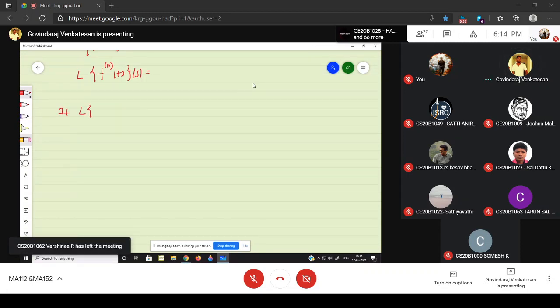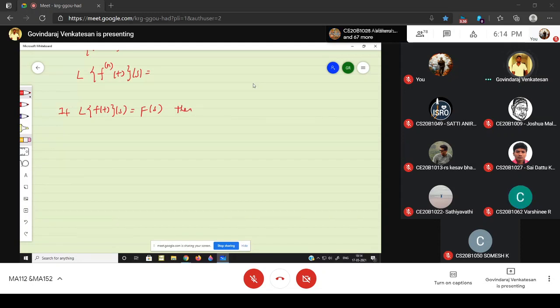If the Laplace transform of f(t) is defined as capital F(s), then what is the Laplace transform of the integral from 0 to t of f(x) dx? It is nothing but capital F(s) divided by s.